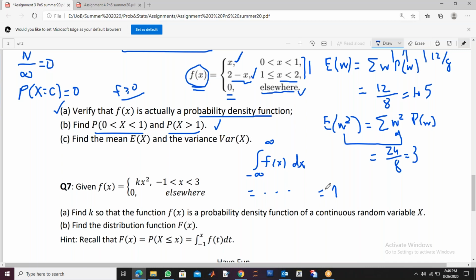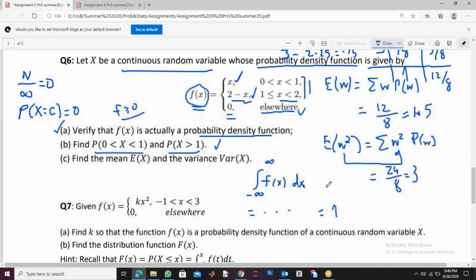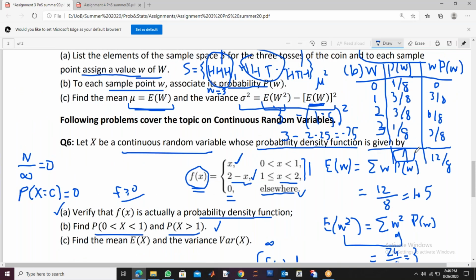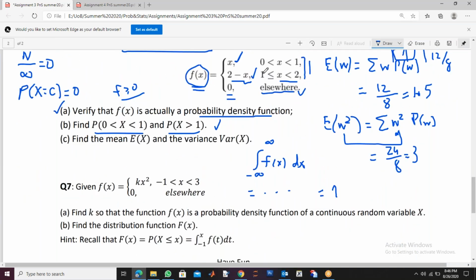This is analogous to the property that the sum of all probabilities is 1. So this is basically the sum of all probabilities. If you integrate x from 0 to 1 plus 2 minus x from 1 to 2, you will see that the answer is 1. So these are the two properties. This is the first property, and this is the second property.